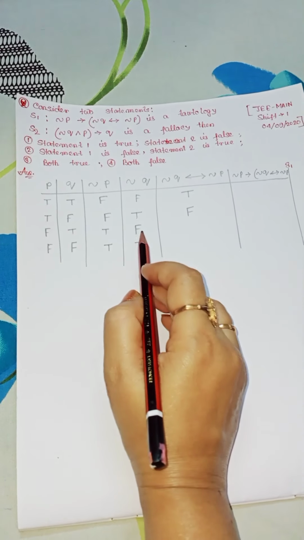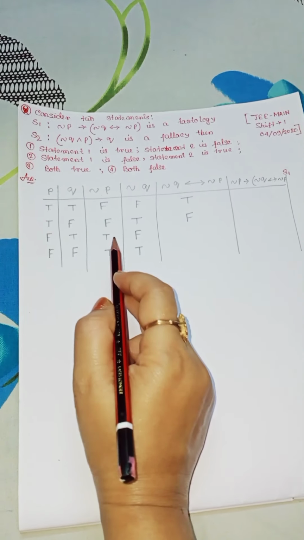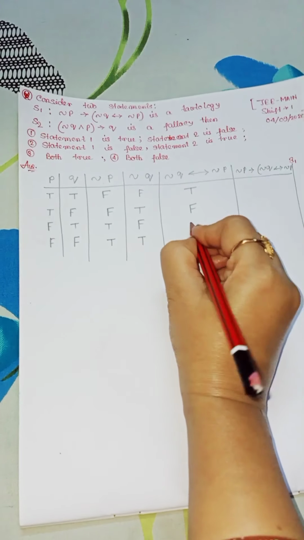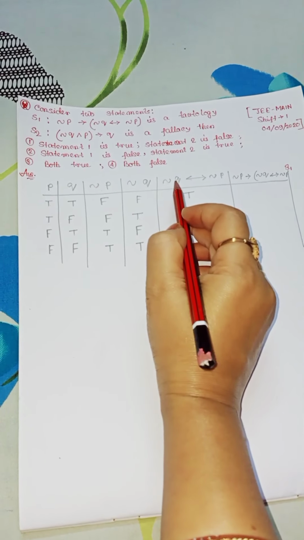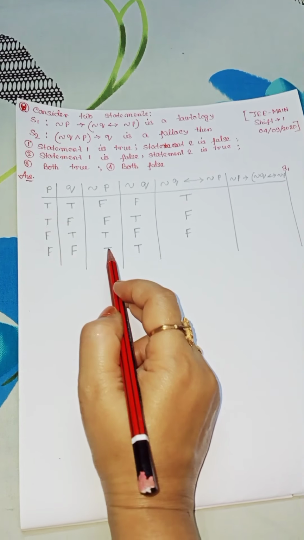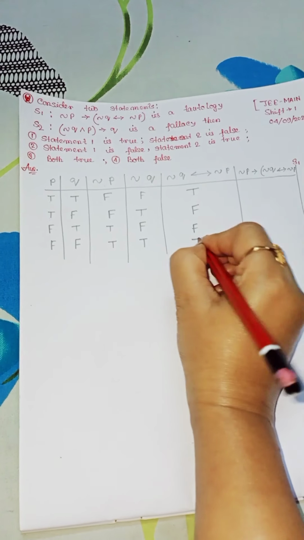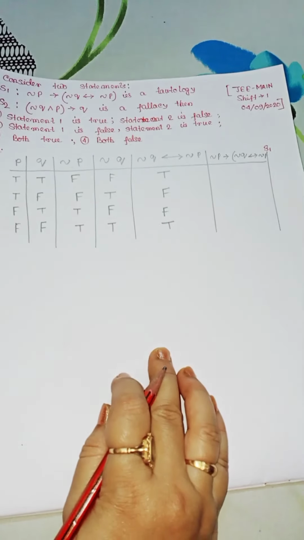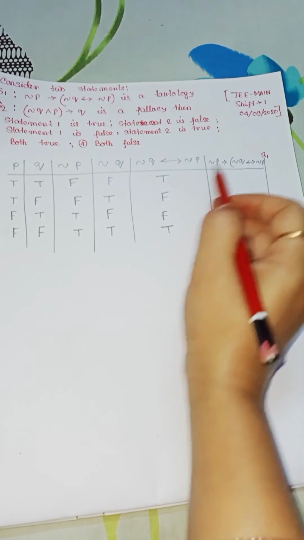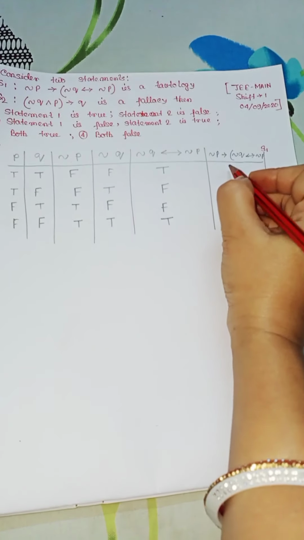Negation Q false, if and only if negation P, negation P is true here, so it is false. Negation Q is true, if and only if negation P, then it is obviously true. So finally, negation P is false here and this is true, so it is true.